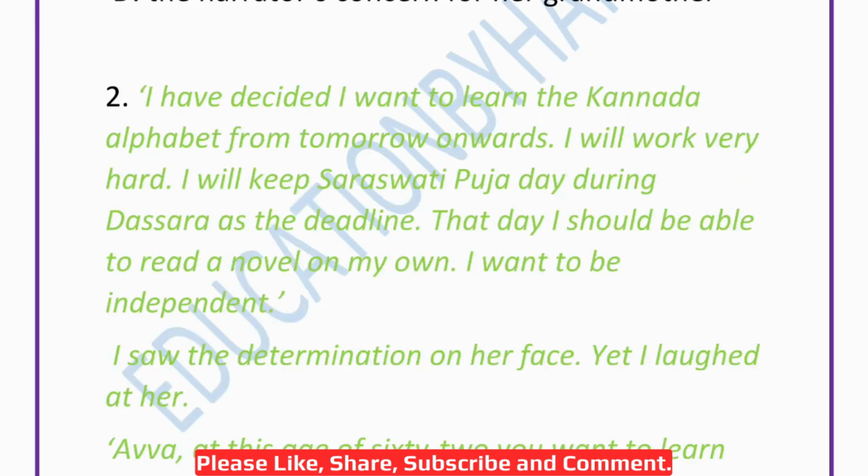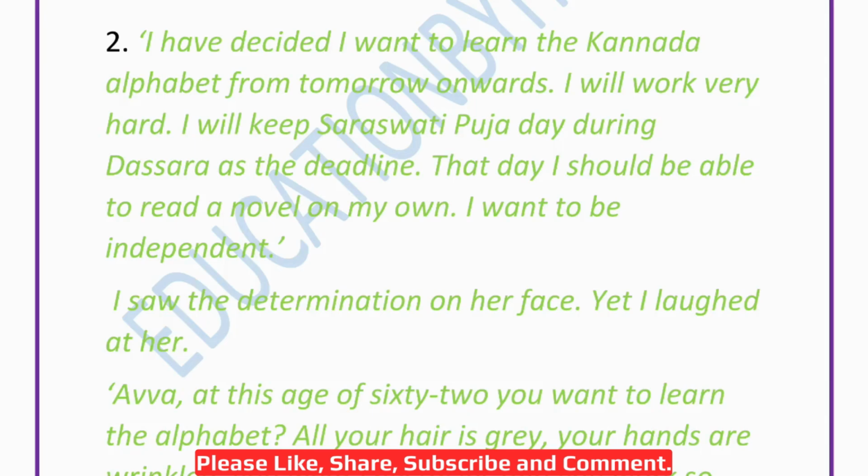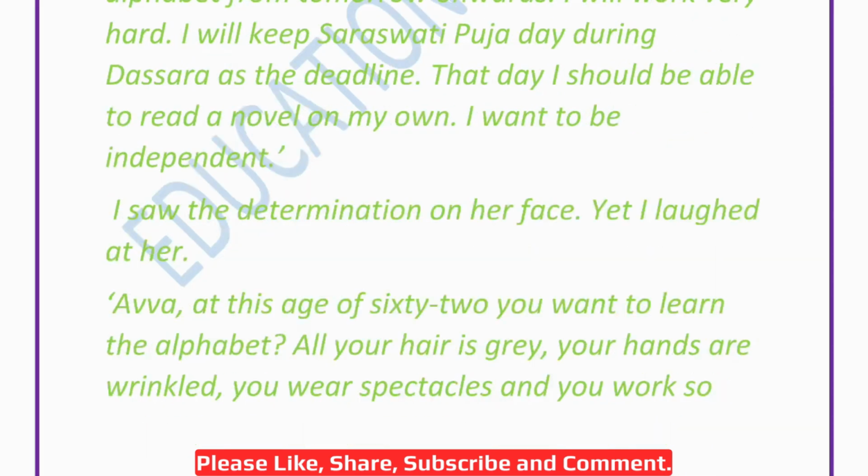Now comes the second one. Again, I'll quickly read it. I have decided I want to learn the Kannada alphabet from tomorrow onwards. I will work very hard. I will keep Saraswati Puja Day during the Dasara as a deadline. That day I should be able to read a novel on my own. I want to be independent.